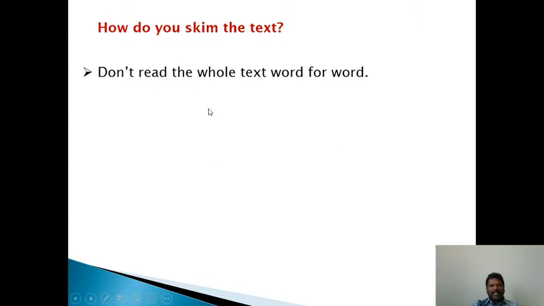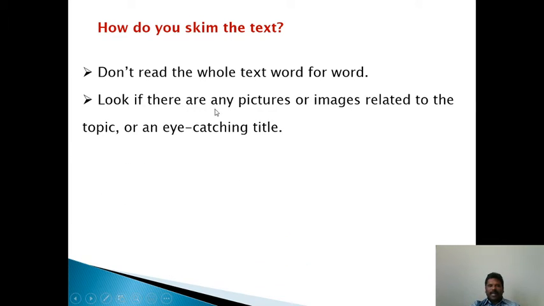Don't read the whole text word for word. In the text, we should not read every sentence and every word. We have to go on just looking at topical sentences, main sentences, strong words. Look if there are any pictures or images related to the topic, an eye-catching title. Seeing a picture, we can understand what the text is about.